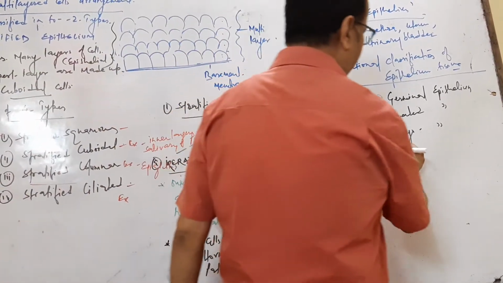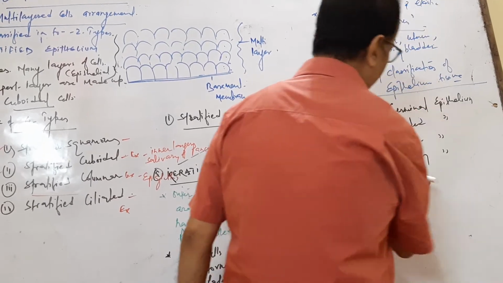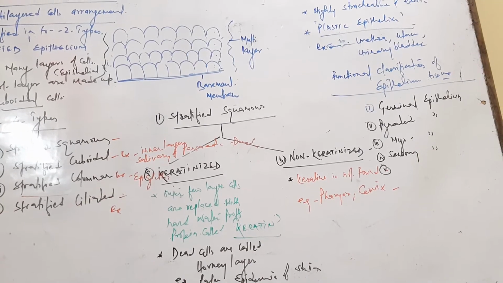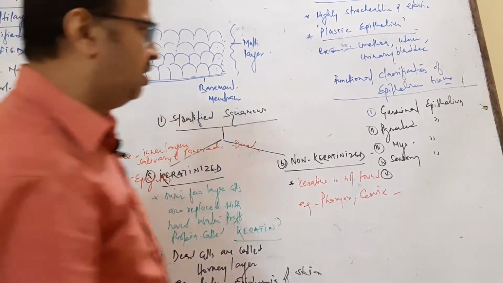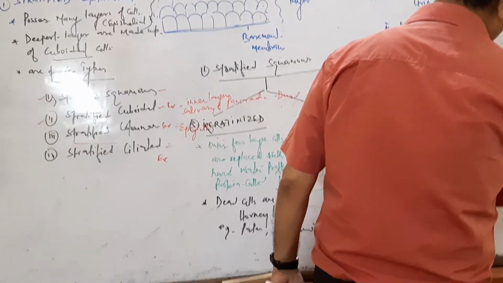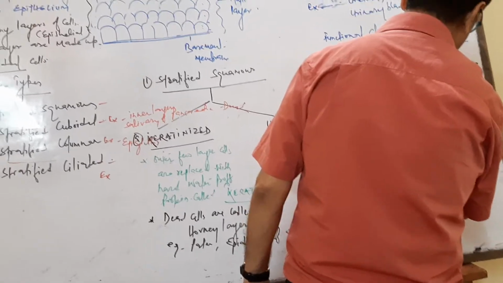Next is absorptive epithelium. Next is glandular epithelium.